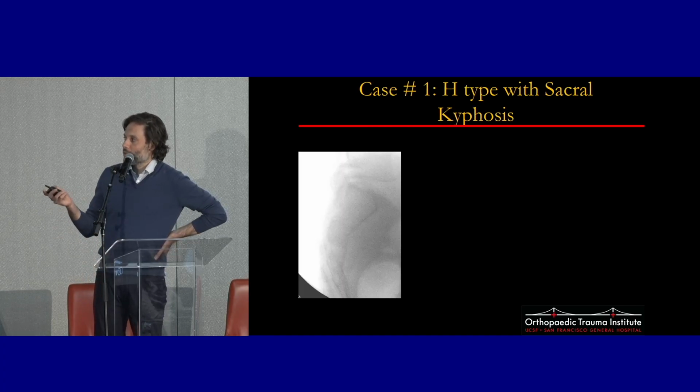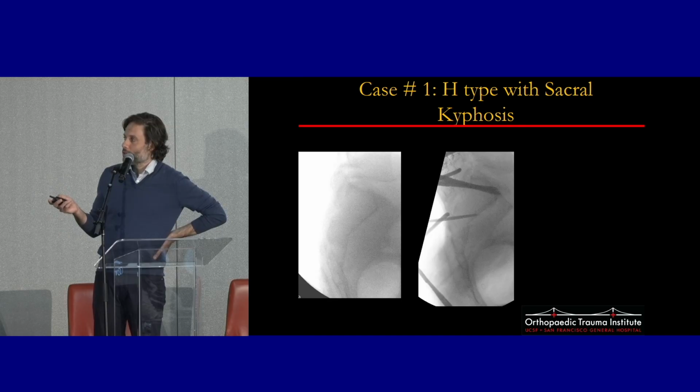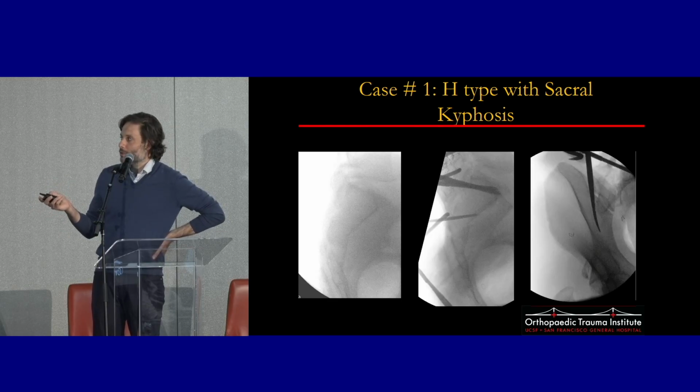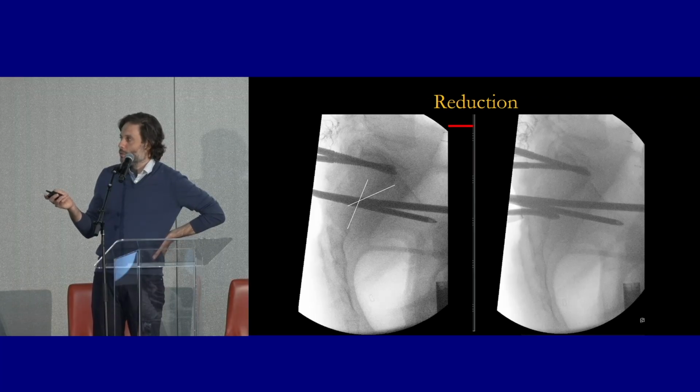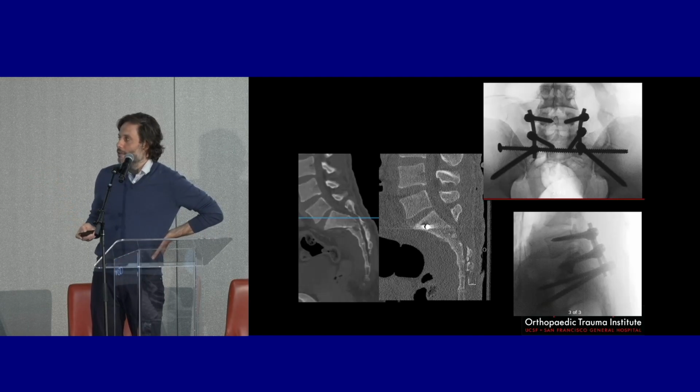So this was a patient with that H-type injury. We tried first to put in some Schanz pins to control the fracture. That wasn't successful. The patient still has residual kyphosis, so we escalated the invasiveness and did an open approach and put in a Cobb to directly manipulate the fracture to get our reduction.